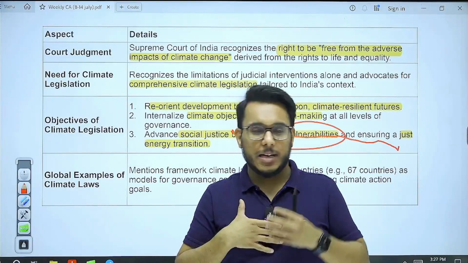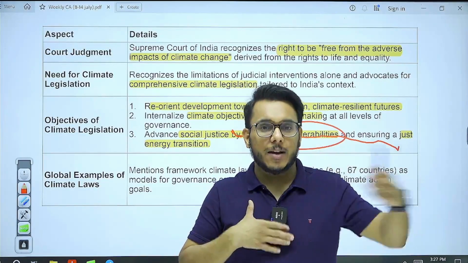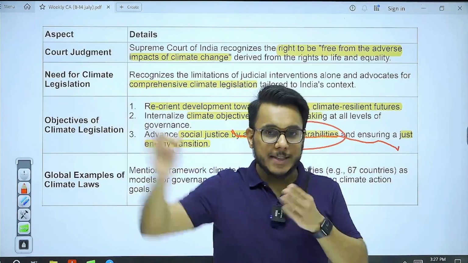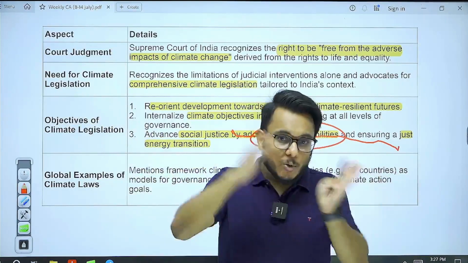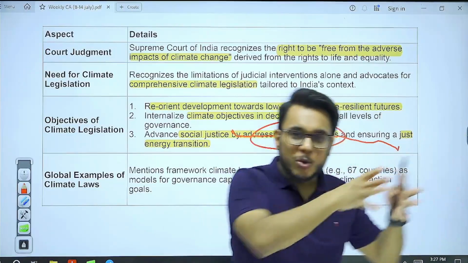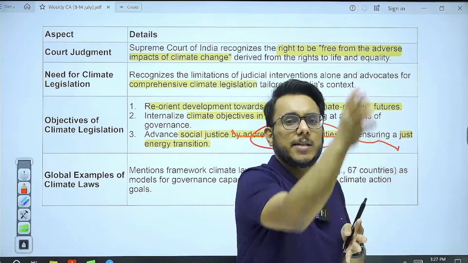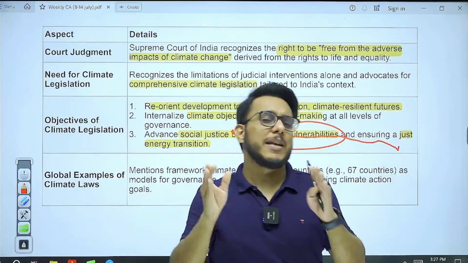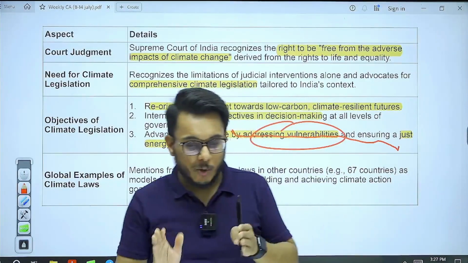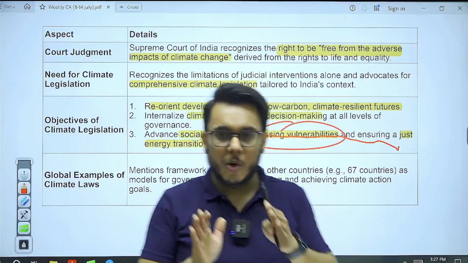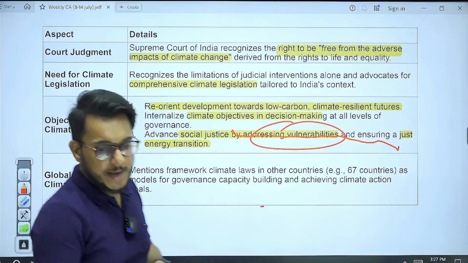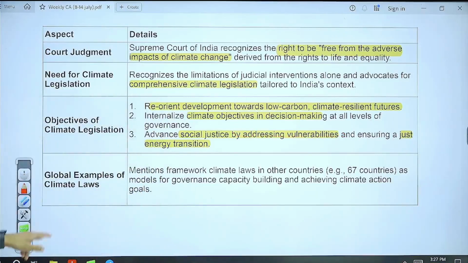I have limited money. I can use that money for healthcare, or I can use it for deploying windmills and solar parks. If suddenly I move to renewable energy, what will happen? All the resources that are going for healthcare, education, food security, much of them will be diverted to this, which will lead to unjust energy transition. So we don't want unjust energy transition. We want the just energy transition. So this will be the third objective.